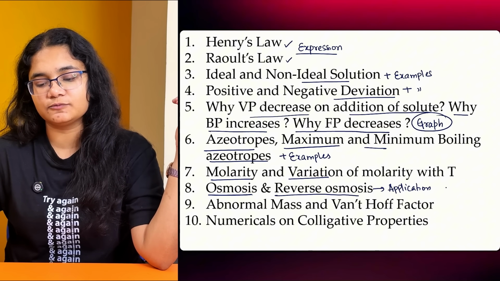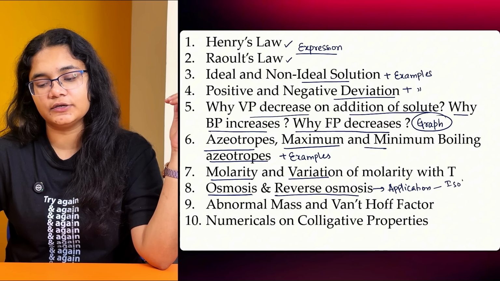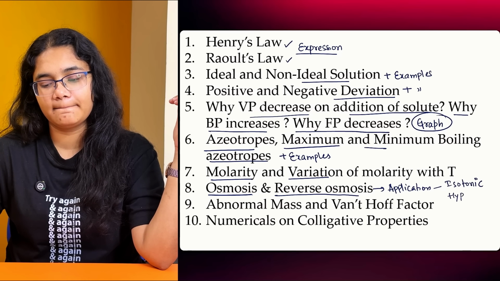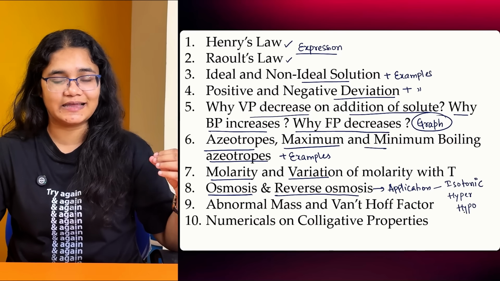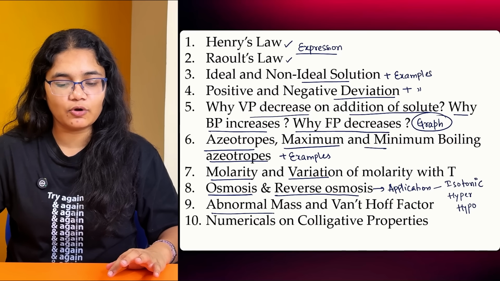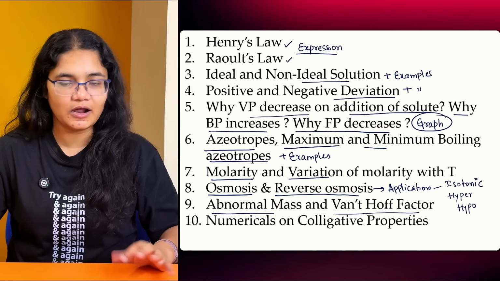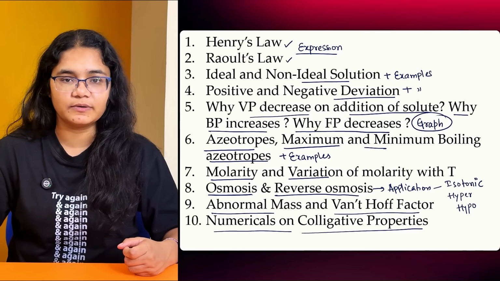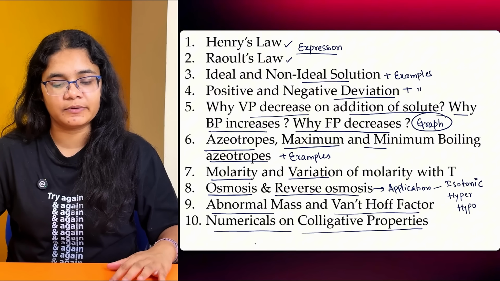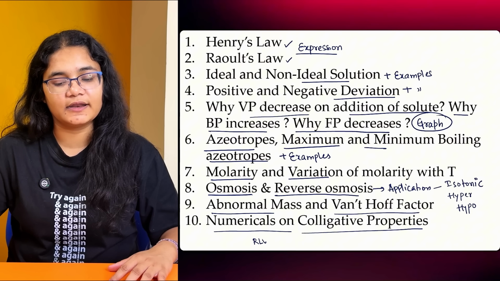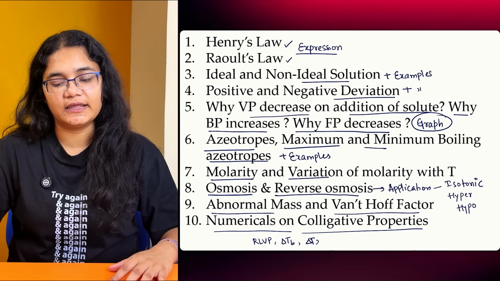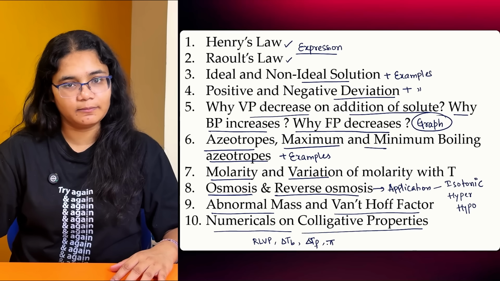And also with osmosis you should know about isotonic solution. Okay, isotonic, then you have hypertonic and hypotonic solution. Right, all their definitions and examples you should know. Then what is abnormal molar mass and Van 't Hoff factor, how to calculate the Van 't Hoff factor, and then numericals on colligative properties. Okay, so for all the 4 colligative properties you should know the formula of RLVP, delta Tb, and delta Tf, and pi, that is osmotic pressure.